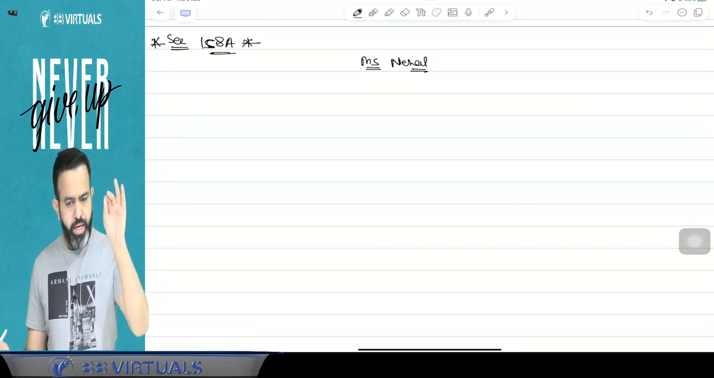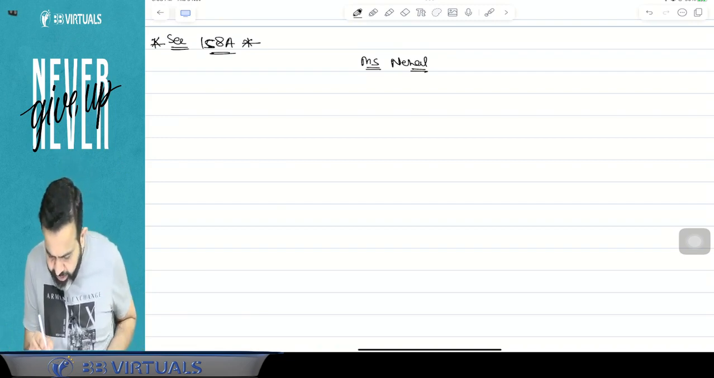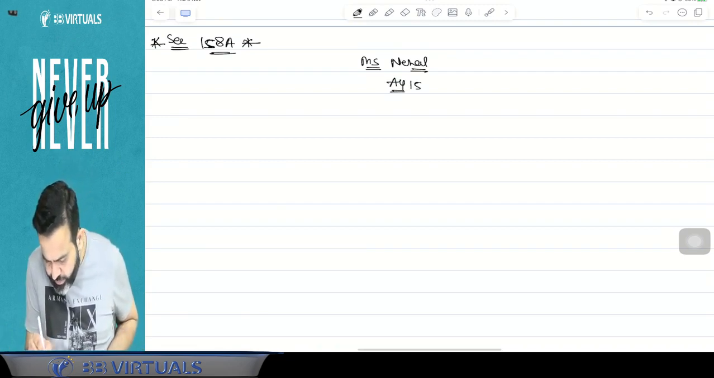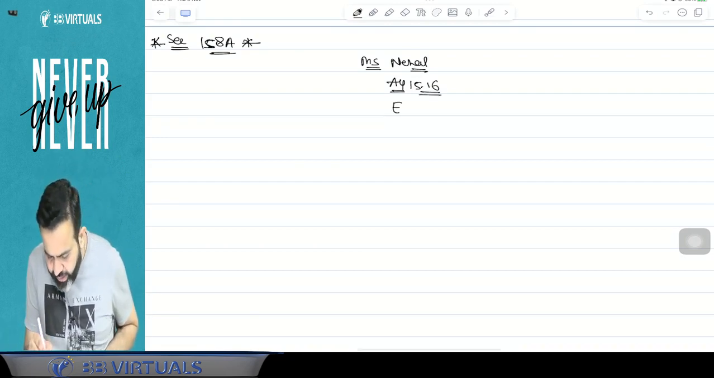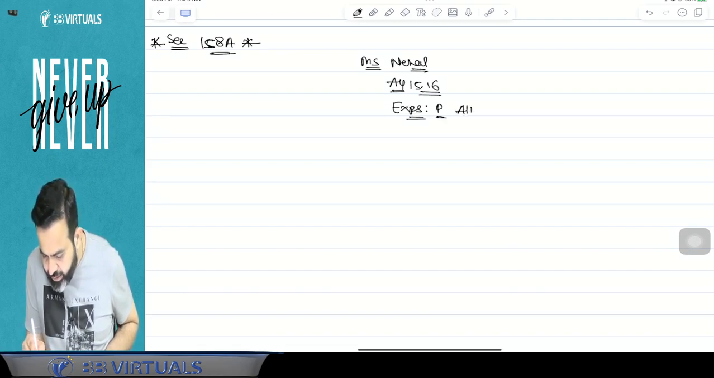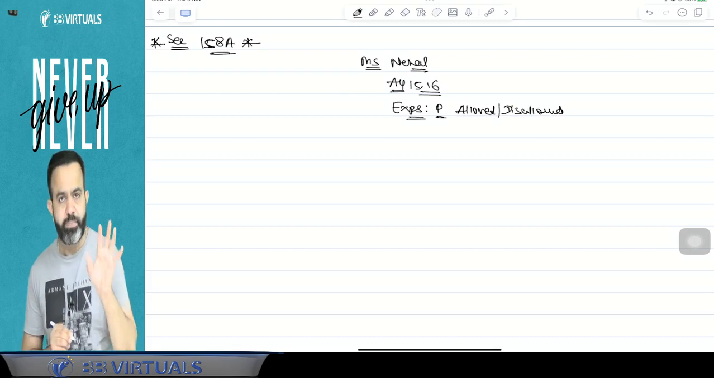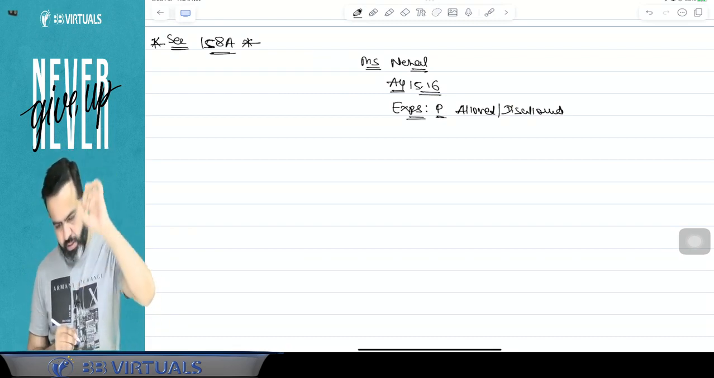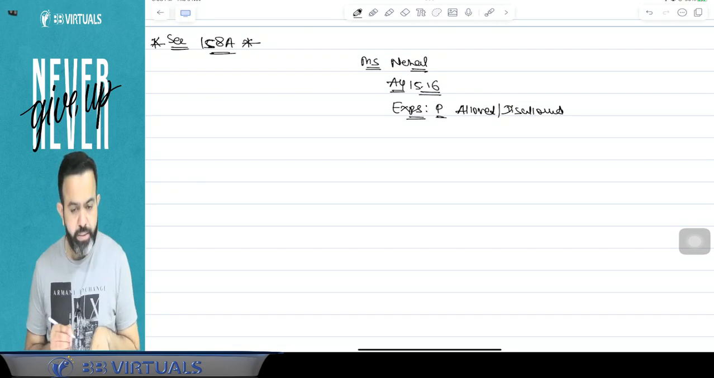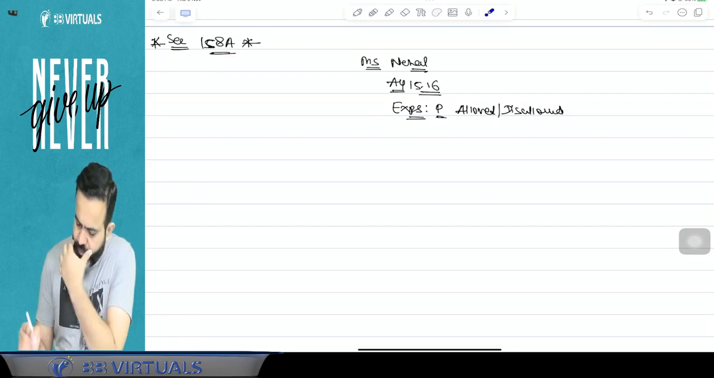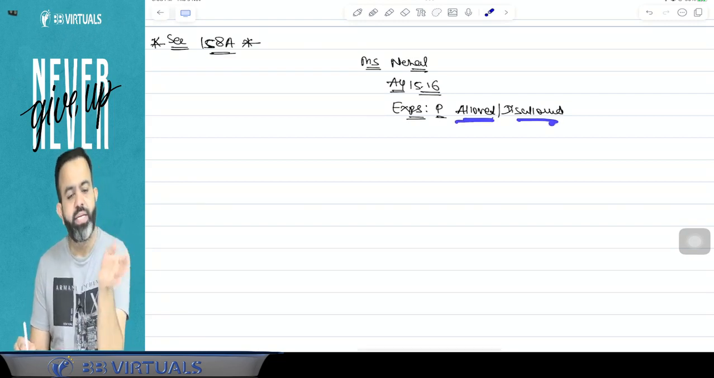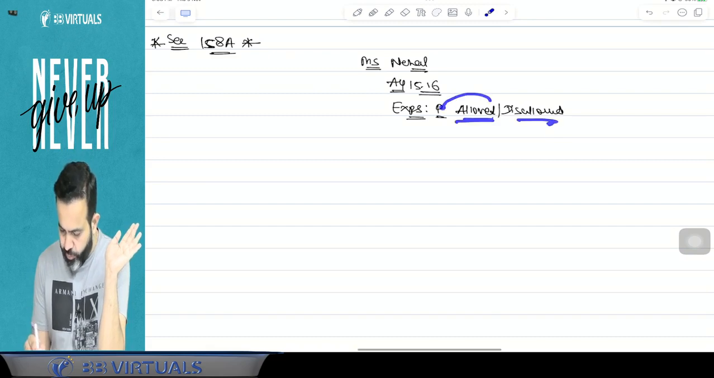Now, in case of Nehal, for assessment year 15-16, there was one case, and that case was related to the expenditure P. P is the name of the expenditure. That expenditure should be allowed or disallowed. That was the case.